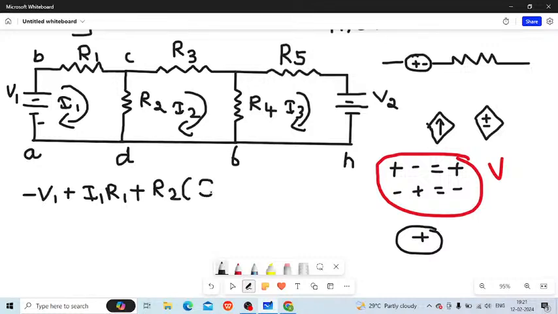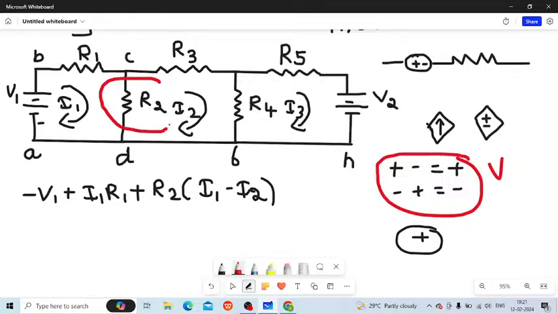Why R2 into (I1 minus I2)? Because I've already told you that if there is any resistance present between two meshes, you have to take the resistance multiplied by the subtraction of the two mesh currents. That means, this R2 is present in where?